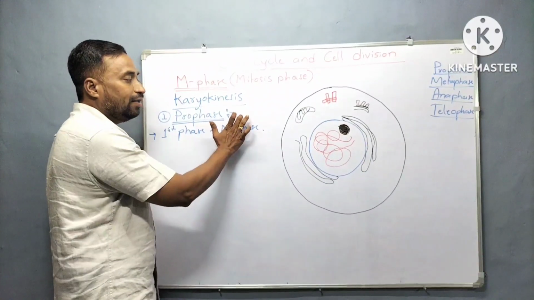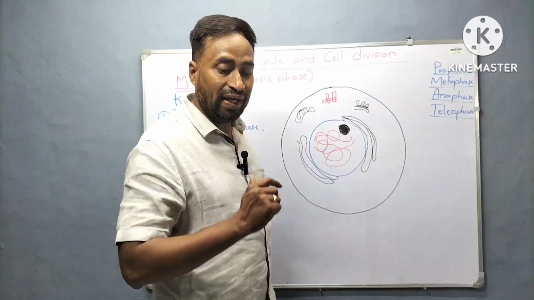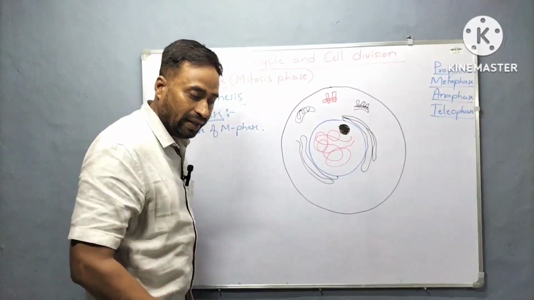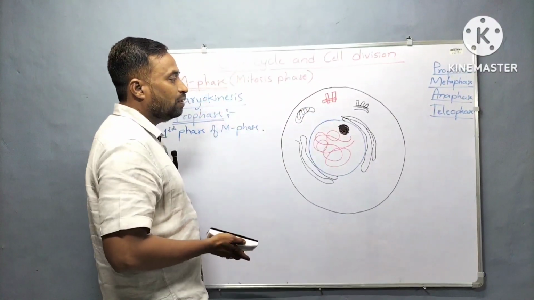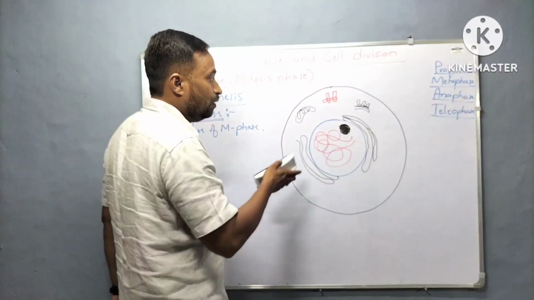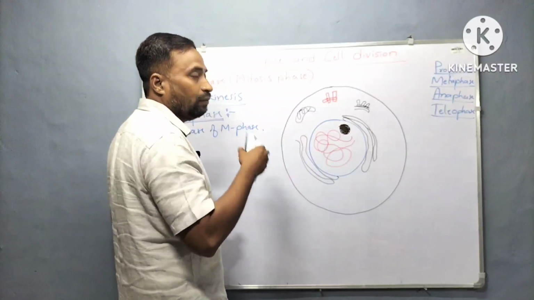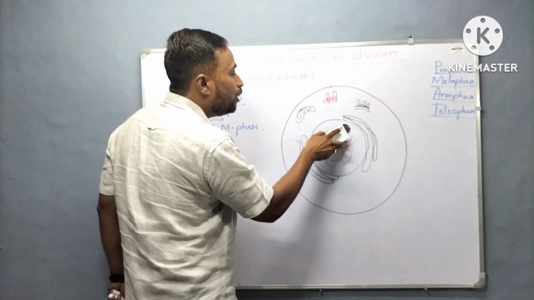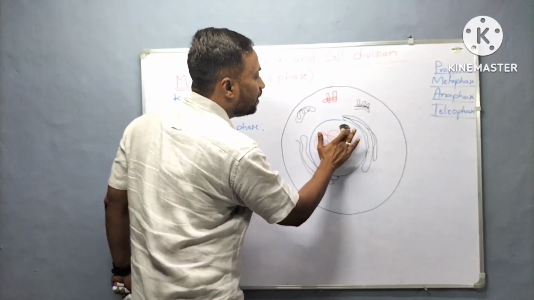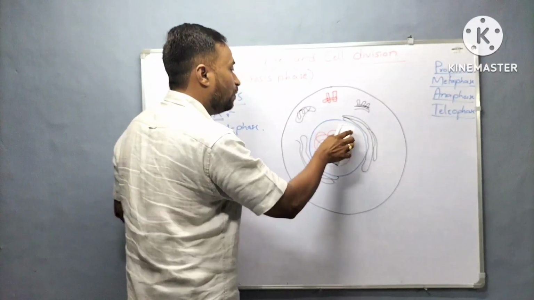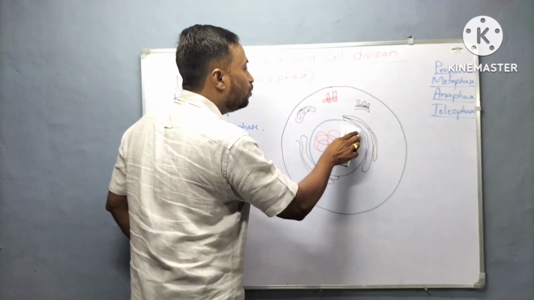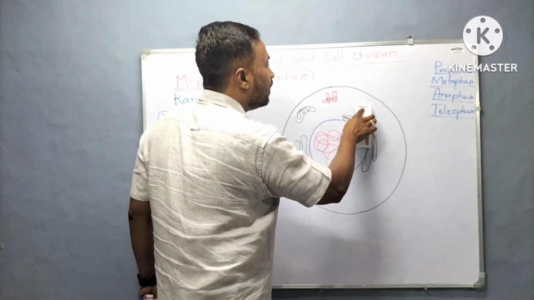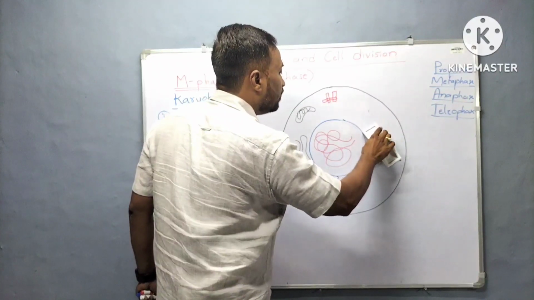When the cell enters the first phase, that is prophase, what changes will occur in the cell? I am going to tell, please observe. When prophase begins, the nucleolus gradually disappears, and the other cell organelles will also disappear.